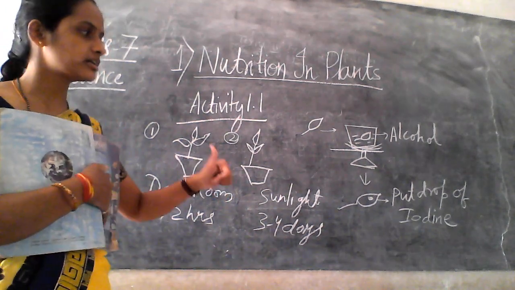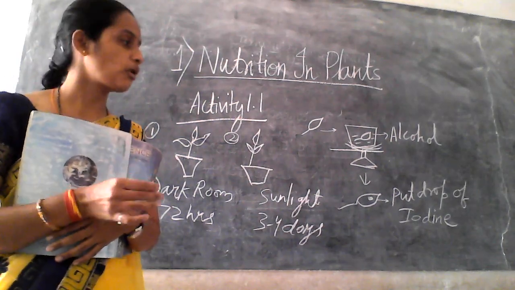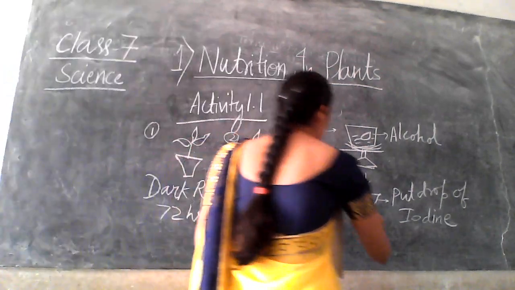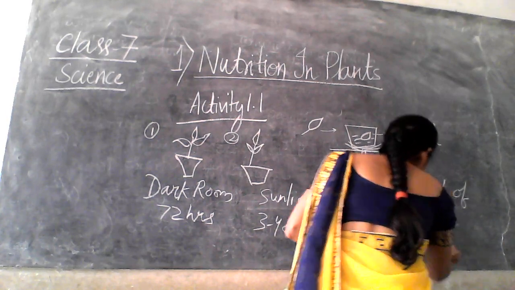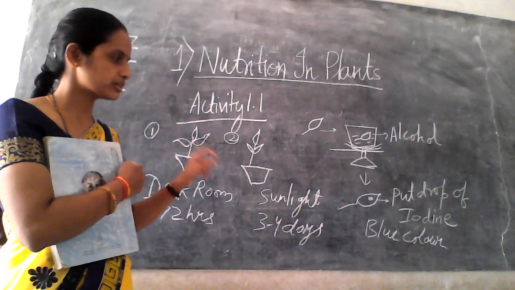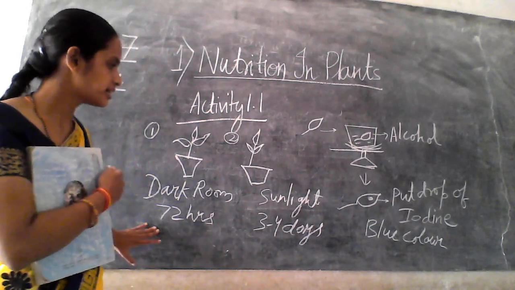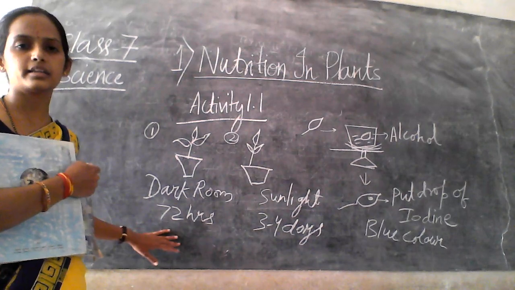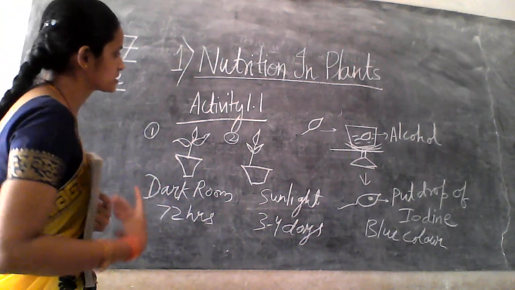So you can see the presence of starch after putting a drop of iodine. What happens? You can see the change, that is a blue color. So when we put iodine solution on the leaf, we get the blue color, that shows the presence of starch. But it does not happen in the first leaf, as we have kept it in the dark room, right? So sunlight is very necessary for photosynthesis.